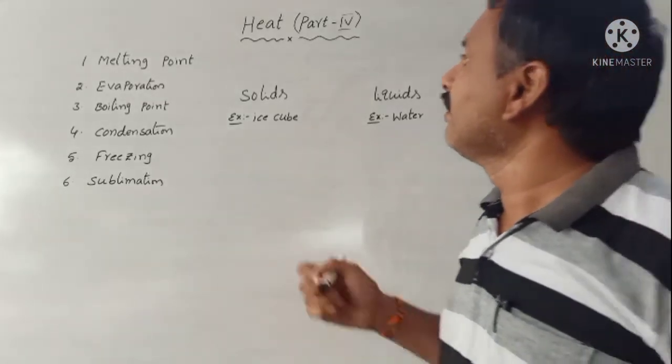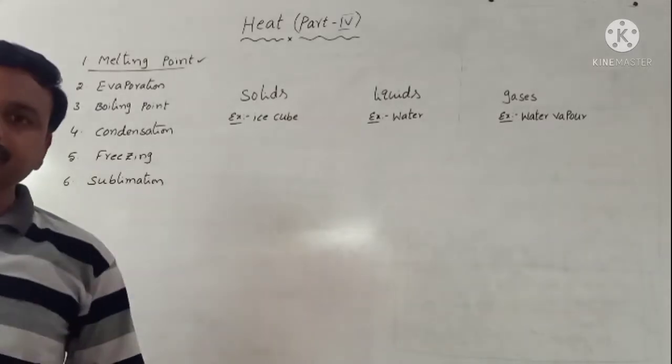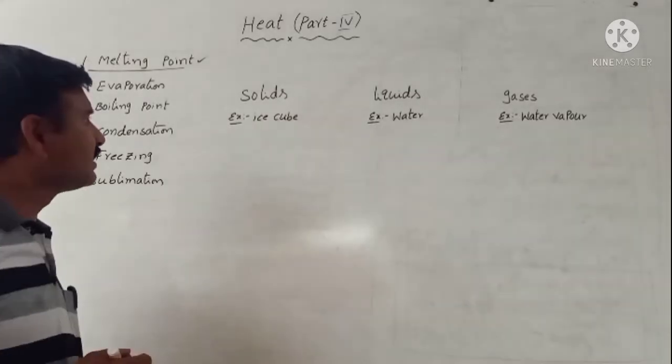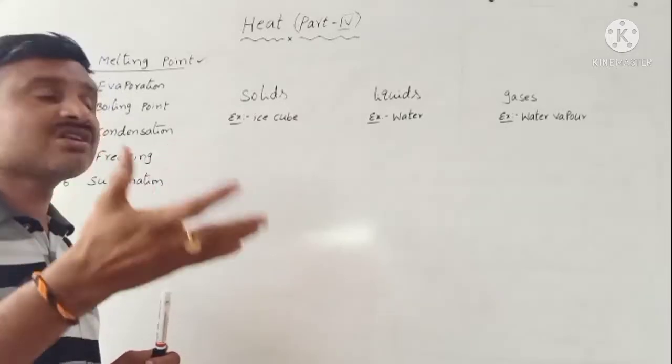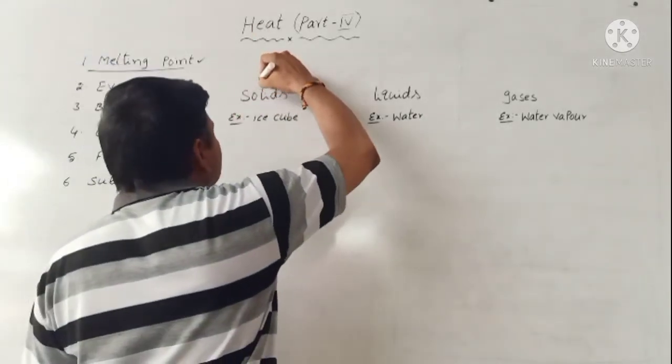So first of all, we discuss the melting point. What is melting point?